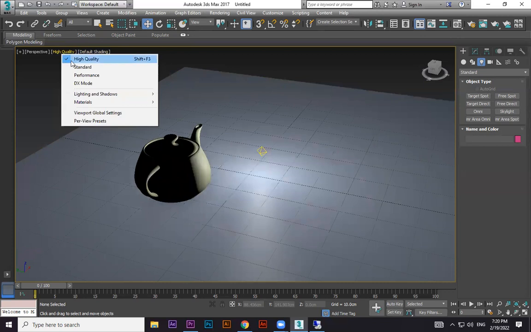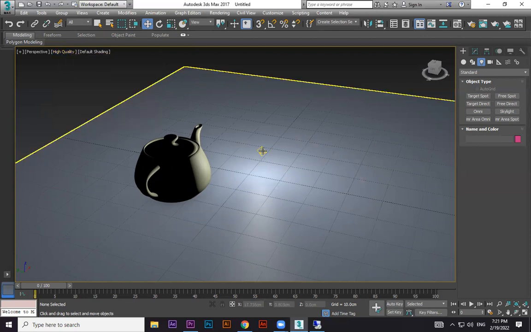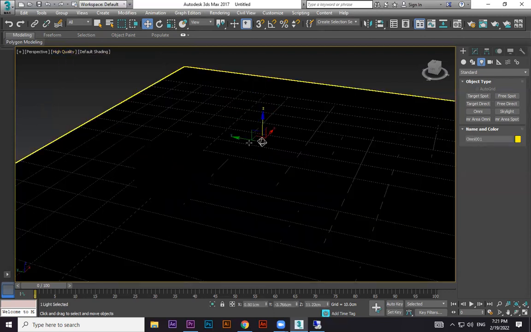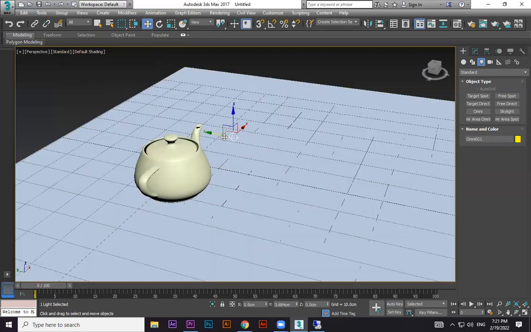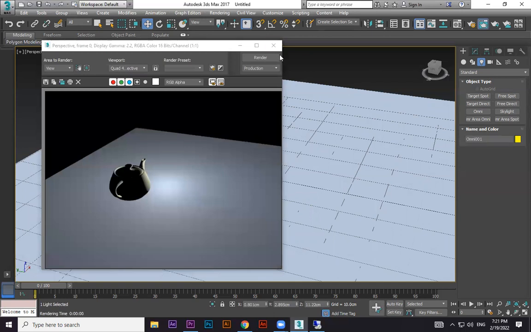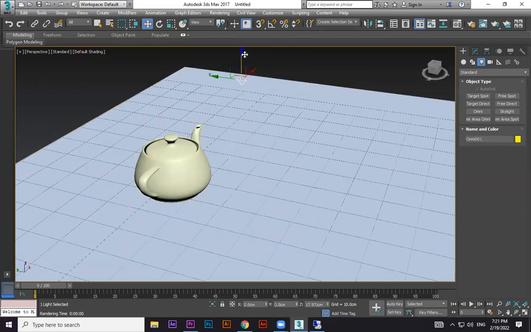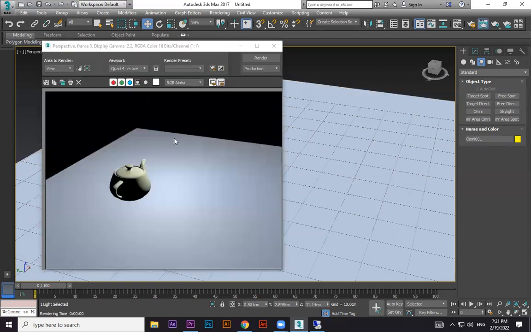From here, High Quality. But if your machine doesn't have a good graphics card, you can go to Standard only, render and see. What you see in High Quality is not the final output. You can see it sometimes gets removed, right? So you have to render. F9 is the shortcut. This will be the result. Now you can see it is based on one light only.